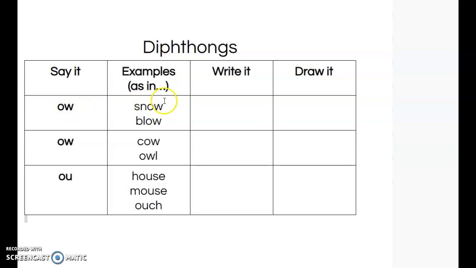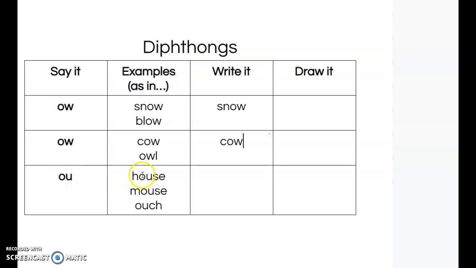So OW can say O, just like the long O sound, okay? And we would write that like in snow, S-N-O-W. Another sound that OW can make is ow, like in cow. Ow, like in cow. So let's write cow, C-O-W. So OW can say O, as in snow. It can also say ow, as in cow.